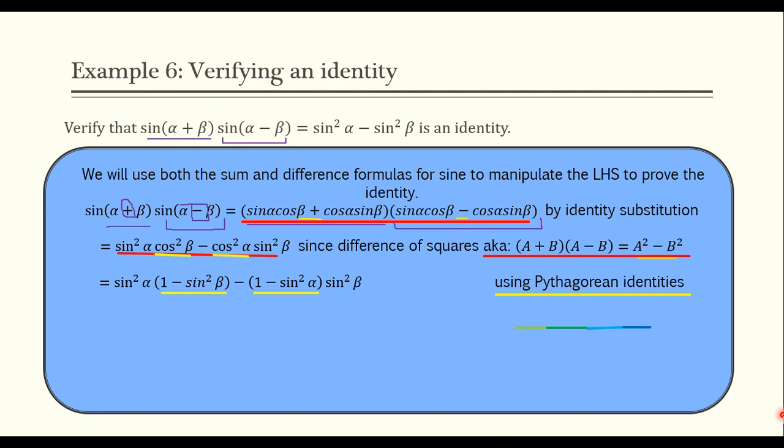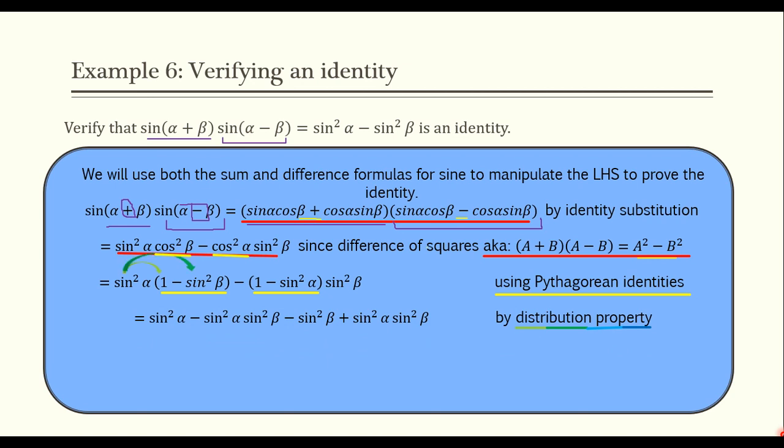Then I'm going to distribute and work through and see what we get, right? Because right here, I don't really have anything else to work with. I need to get into a more simplified sine squared form. So I need to actually expand this out, and this minus is going to have to distribute as well. So by the distribution property, sine squared alpha times 1 is sine squared alpha.